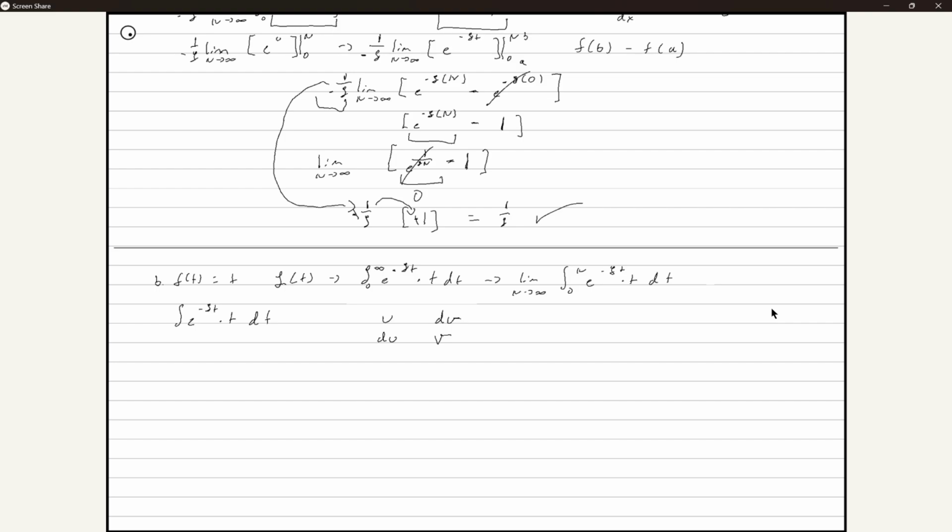The integration by parts usually takes the form of u, I think it was dv, right? No, it's uv minus the integral of v du. Okay? I'm actually going to double check before I continue.